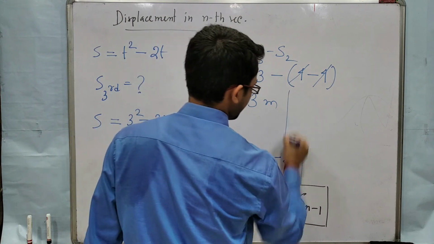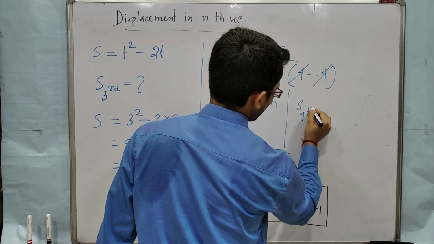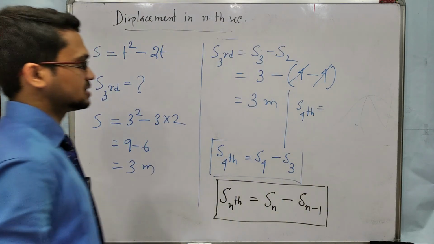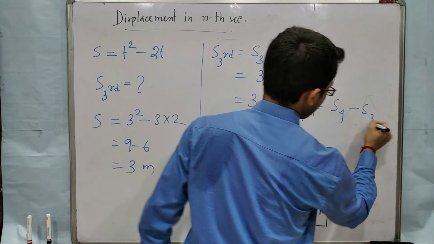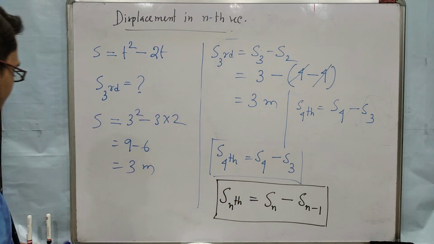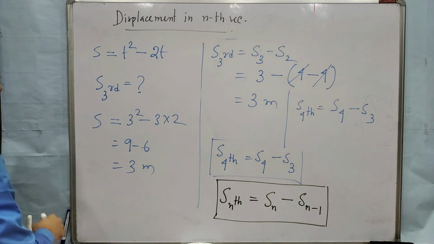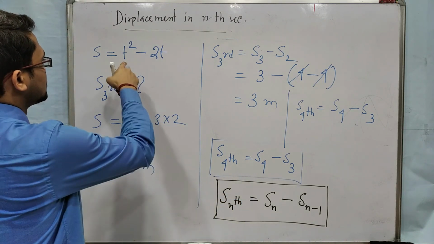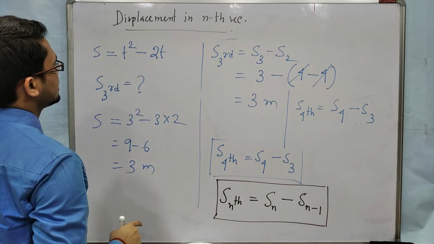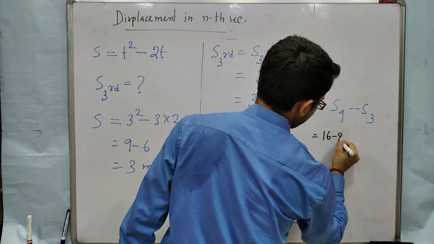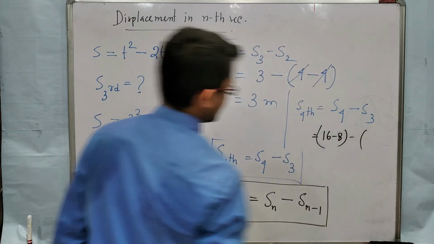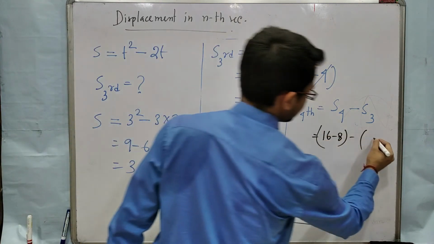Displacement in the fourth second means displacement in 4 minus displacement in 3 seconds. Now put the value of 4: 4 square is 16, 16 minus 4 twos are 8, so 16 minus 8, minus displacement in 3 seconds which is 3.